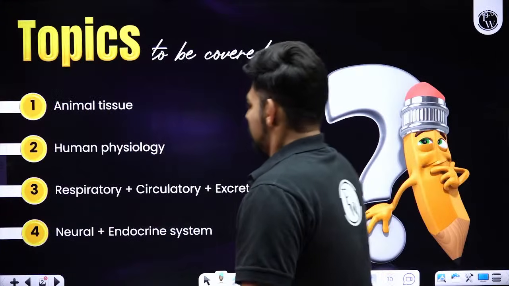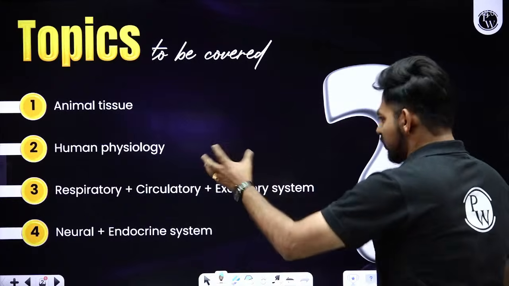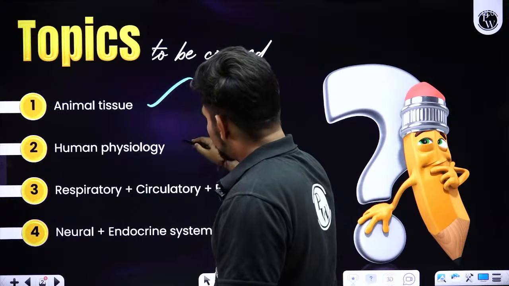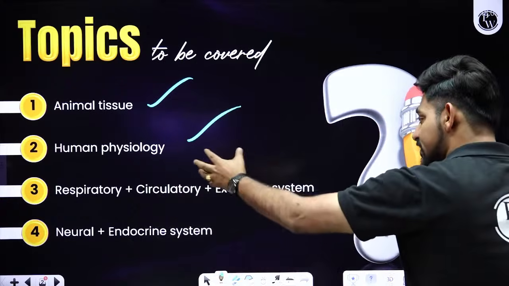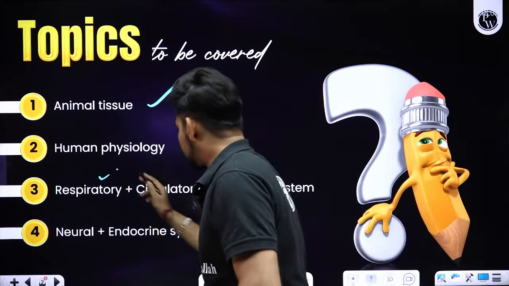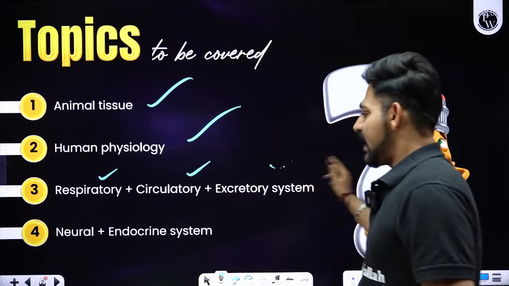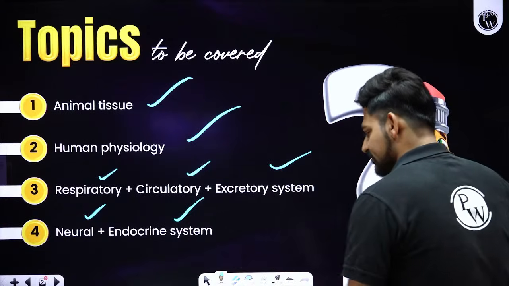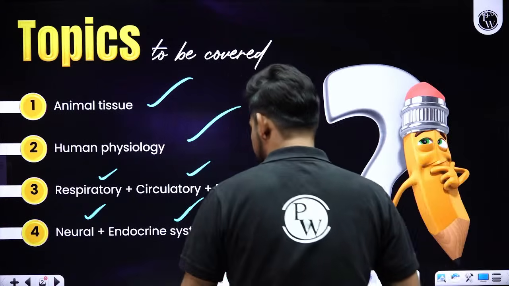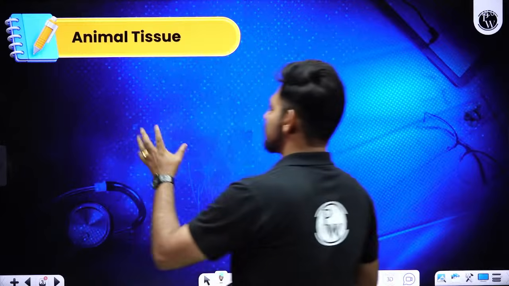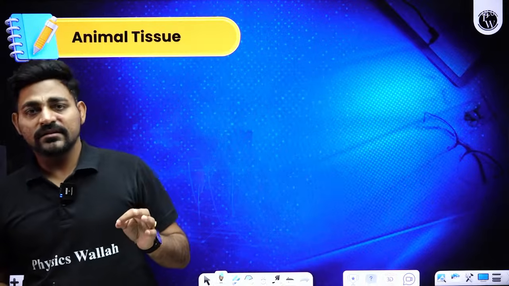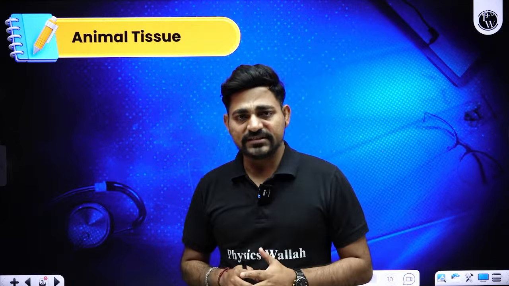Okay, so these are the whole and sole topics we'll be covering today: animal tissue and human physiology. Under human physiology we need to cover the respiratory system, circulatory system, excretory system, neural system, endocrine system, muscular system, and skeletal system. Let's start with the first topic, animal tissue, from the chapter in your NCERT, structural organization in animals.